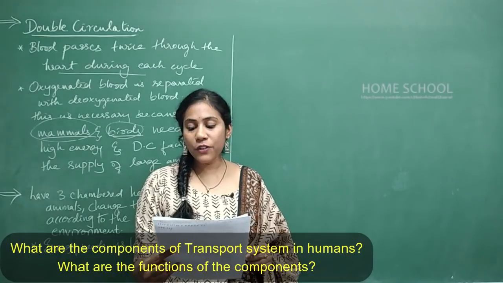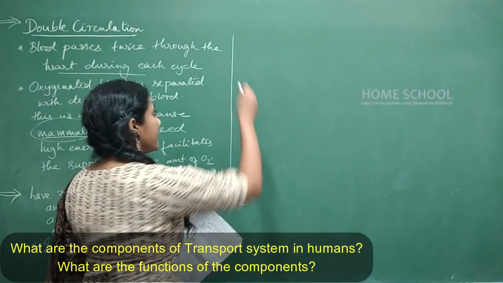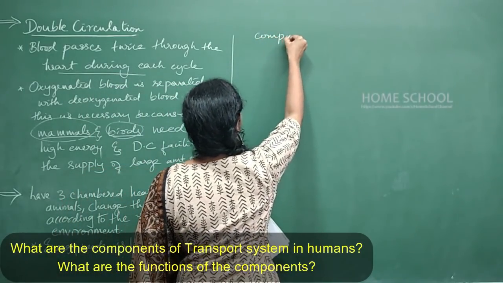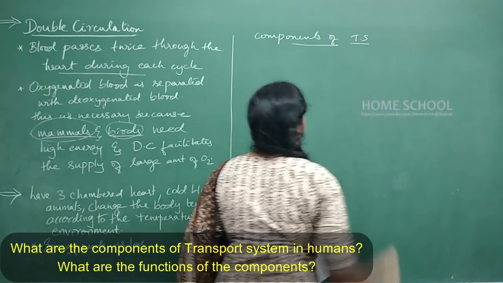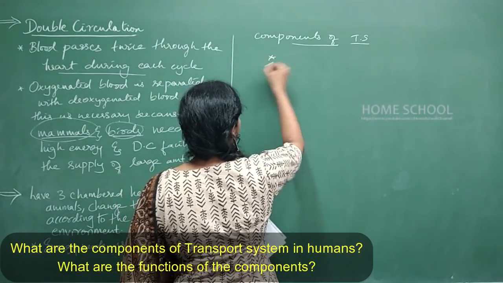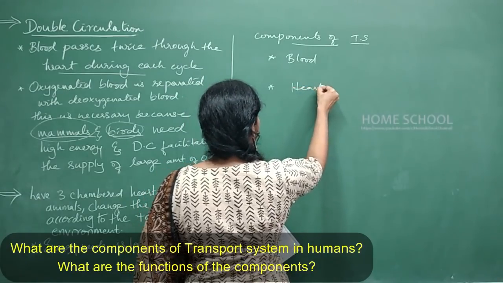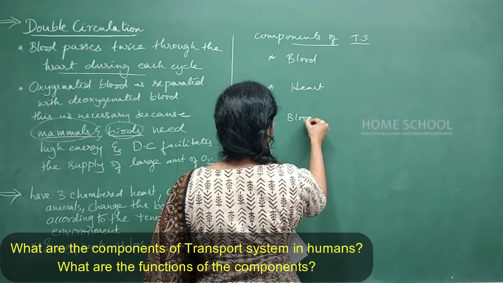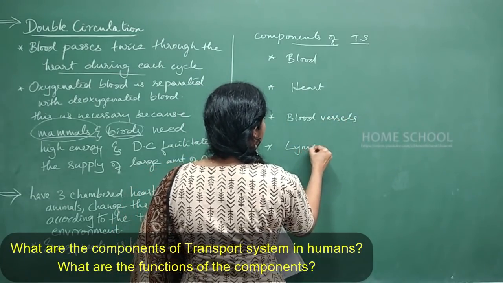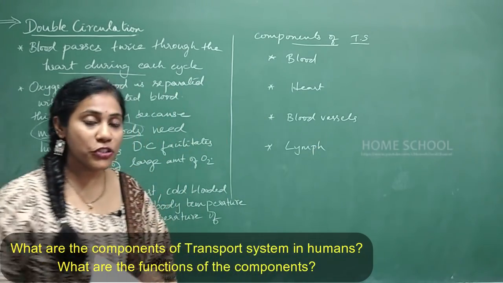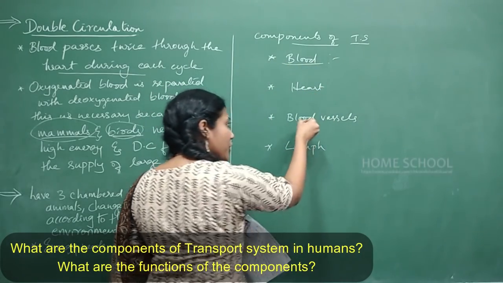What are the components of the transport system in humans? What are the functions of these components? They are asking you the components of the transport system, that is the circulatory system. The components are the blood, first one, the second one is heart, and the third one is blood vessels. And last but very important is lymph. So these are the four components you can mention for the transport system, and they are asking you the function of each component.